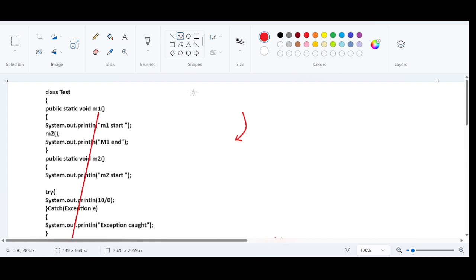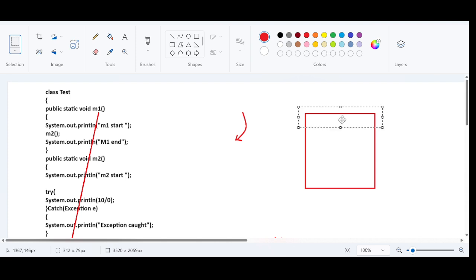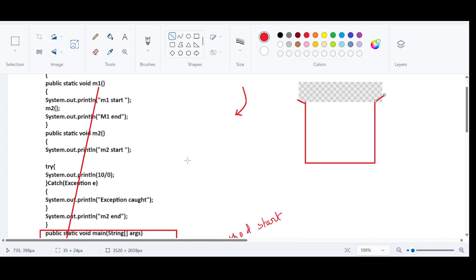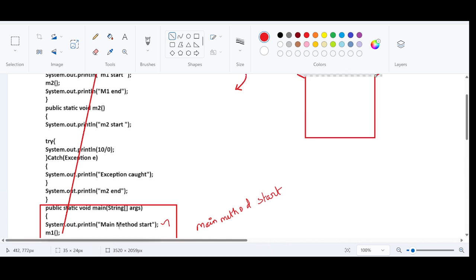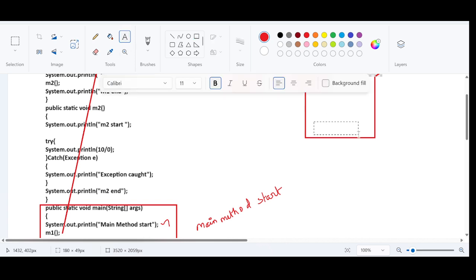Meanwhile, when these things are happening, there will be a stack frame created in the memory. So let us assume that this is the stack frame. Since the control is directly going to the main method, over here we can say that it is the main method stack. We can also call this an activation record. This is the first stack.